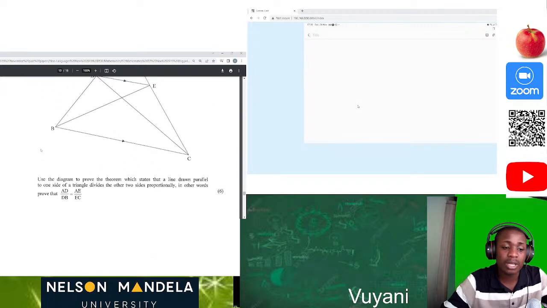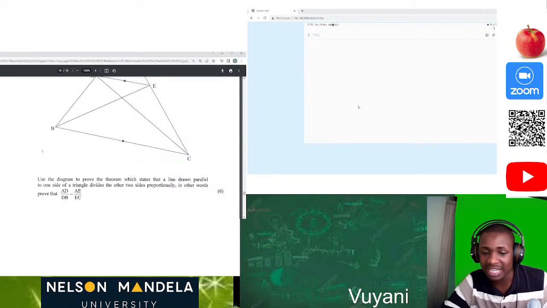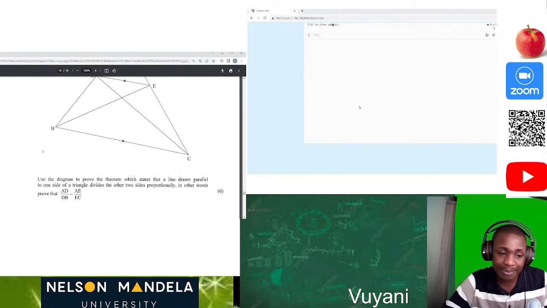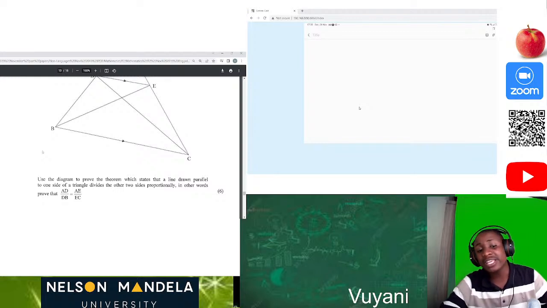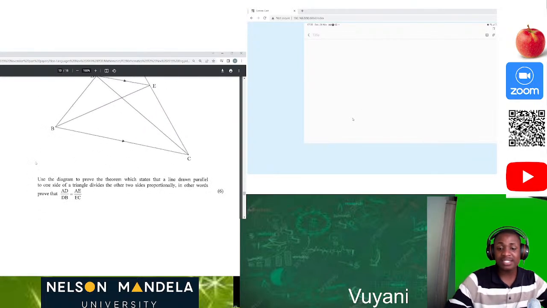Now, use the diagram to prove the theorem which says that a line drawn parallel to one side of a triangle divides the other two sides proportionally. In other words, prove that AD over DB is equal to AE over EC. That's fantastic. I need 6 marks, guys.